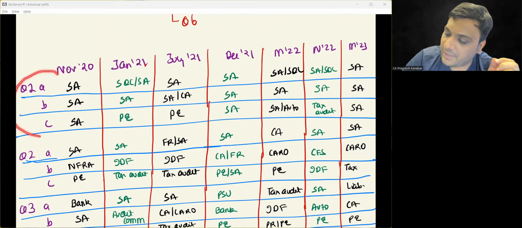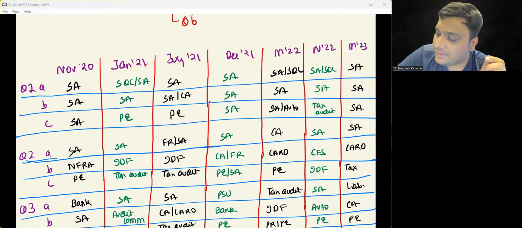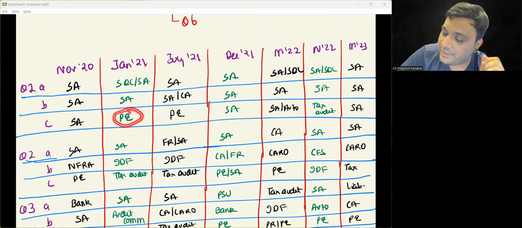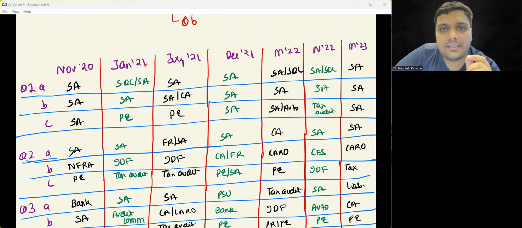I'll just use temporary markers so that I don't disturb this PDF. If you see question number 1, largely it is standards on auditing. In May 22, we saw a little bit of automated environment along with standards. July 21 had professional ethics, here professional ethics, here tax audit. Otherwise, largely it is standards on auditing and standards on quality control. So basically standards based question होता है.